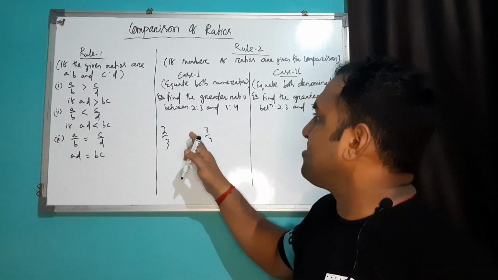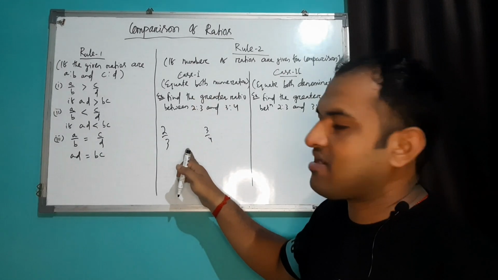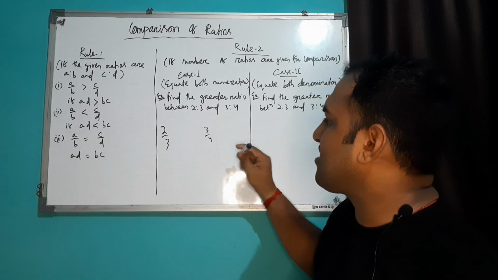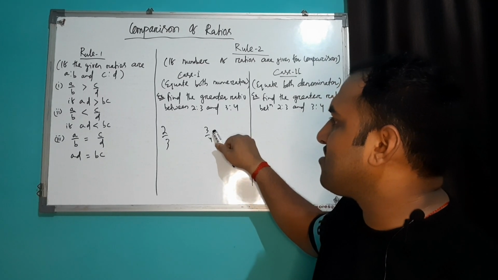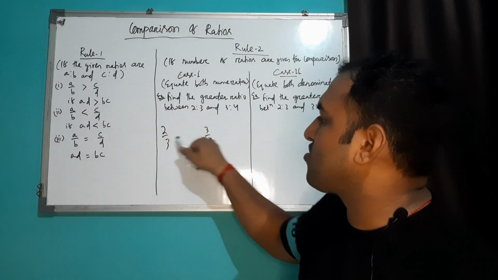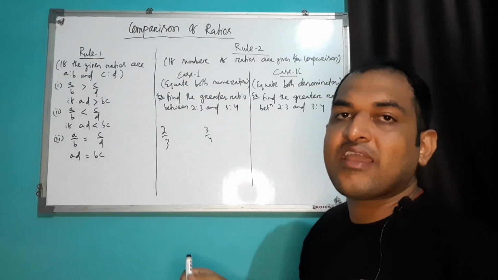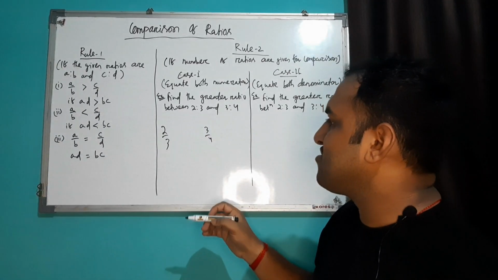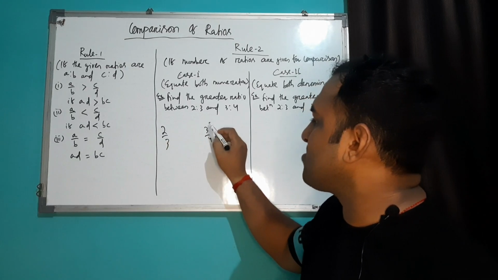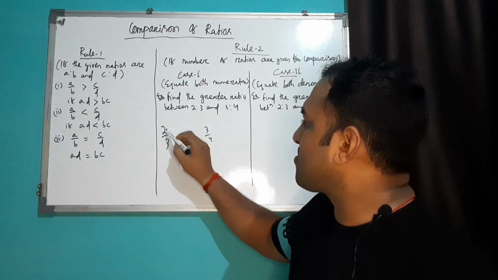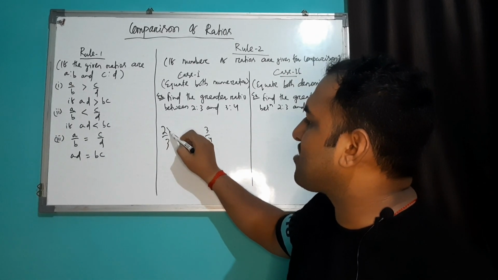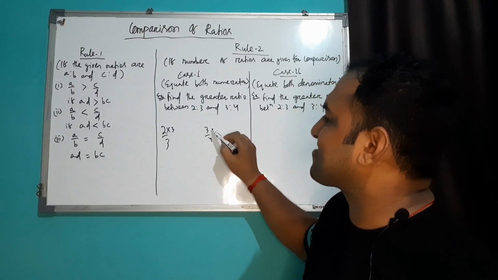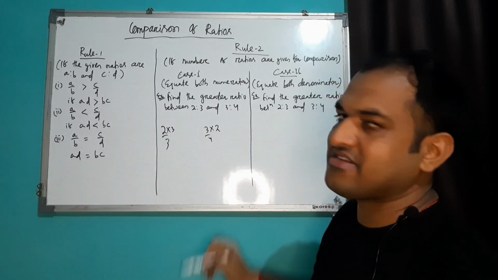As you can see here, we have to equate both the numerators. In your first ratio the numerator is 2 and in your second ratio the numerator is 3. Again, our objective is to equate both the numerators, which means we have to take the LCM of 2 and 3. As you know, the LCM of 2 and 3 is 6. So we have to make both of them 6. In order to convert this 2 into 6, we have to multiply by 3. Again, in order to convert this 3 into 6, we have to multiply by 2 over here.